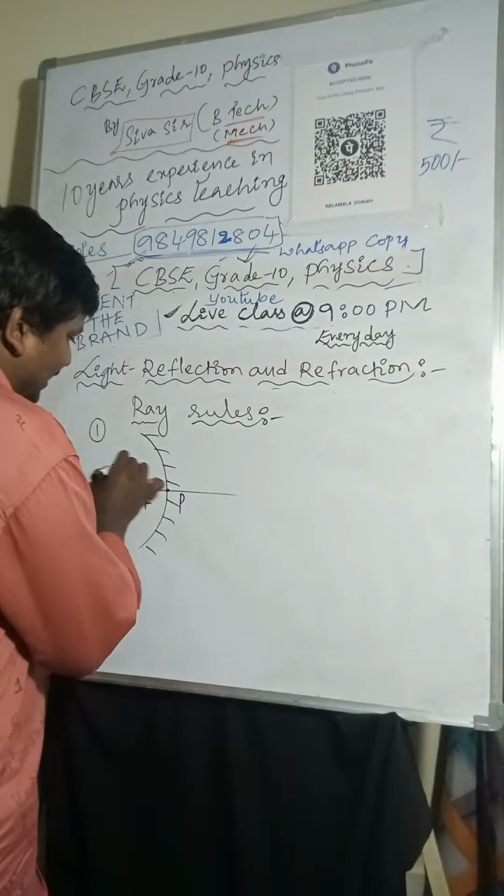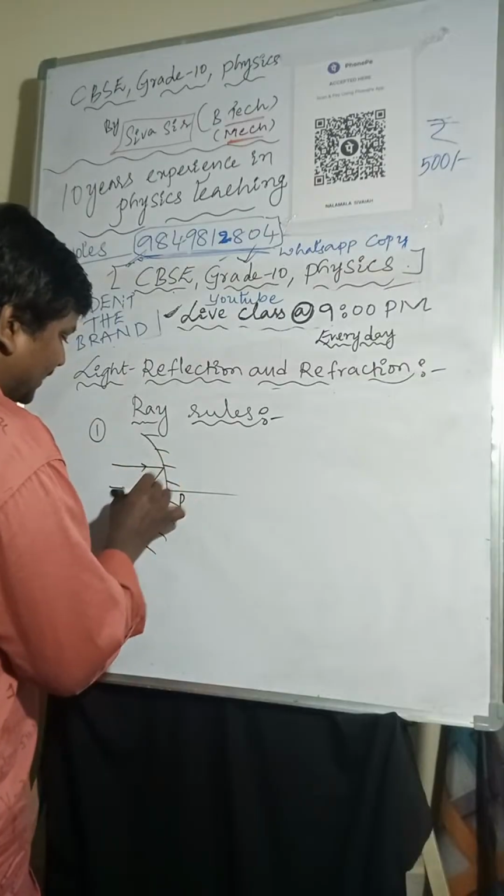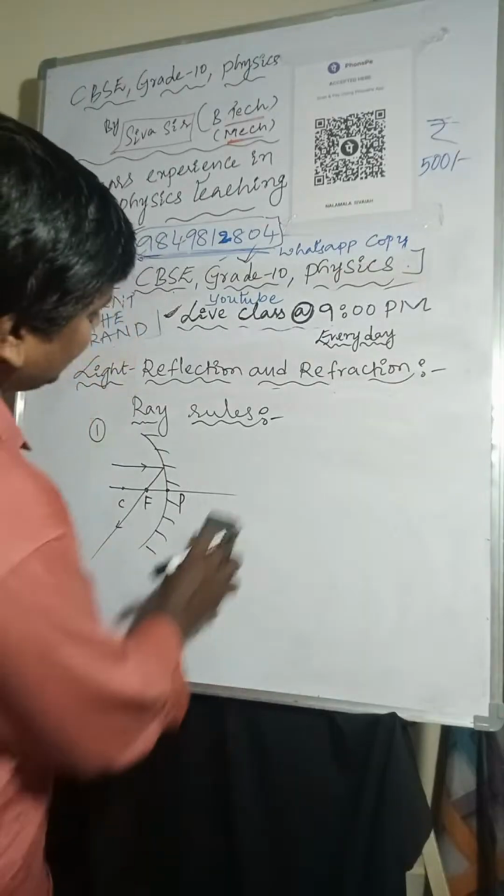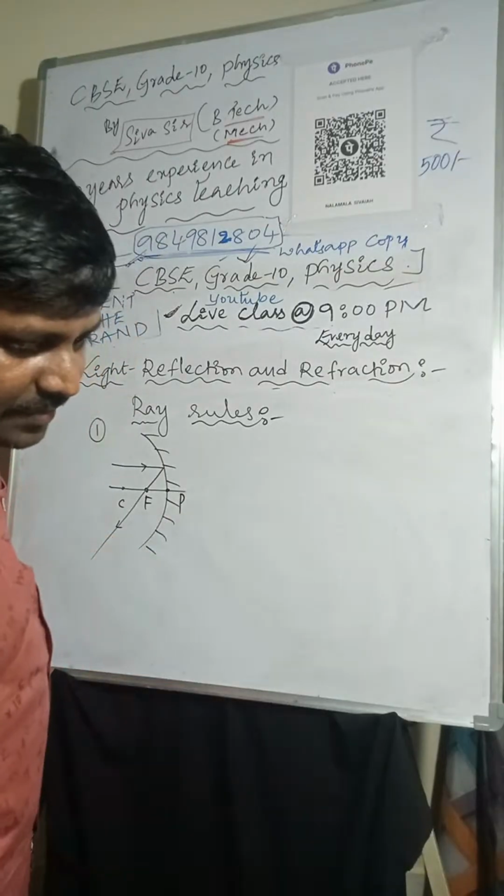So I'm taking one light ray like this. After reflection, it passes through the focus. And the second one, you can consider, I'm taking.